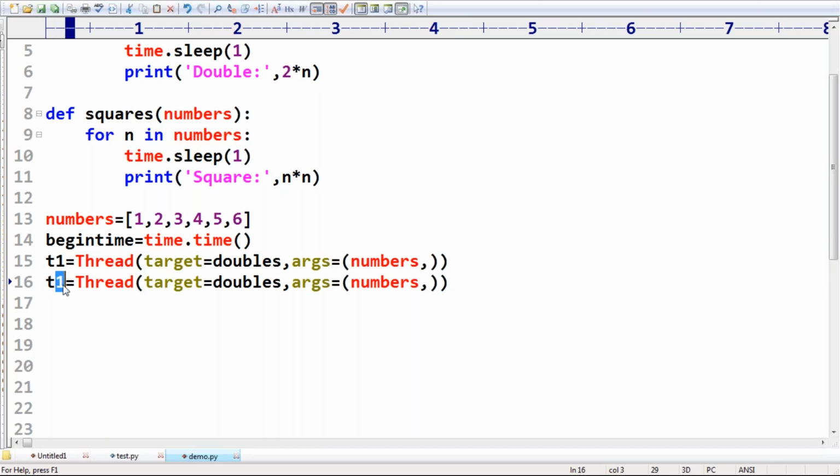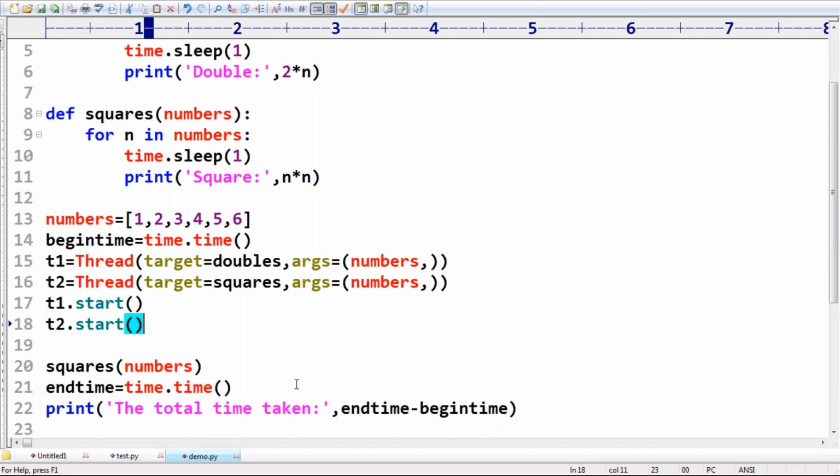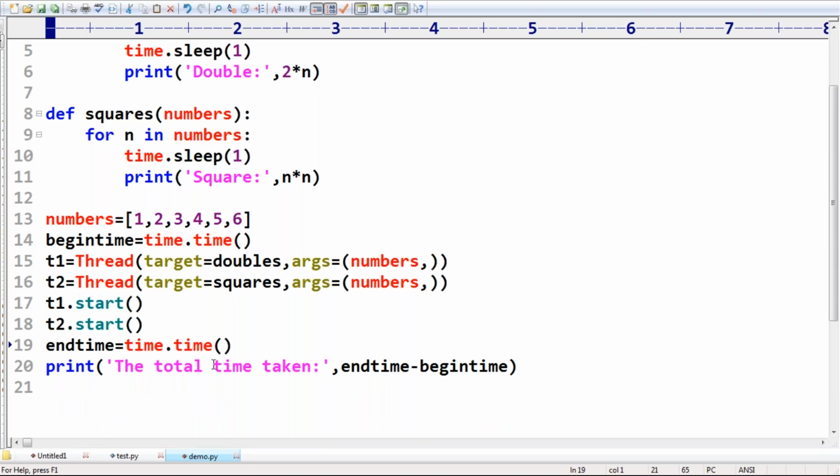T2 is equal to Thread, like this. I'm taking, sir, T2 is equal to Thread. Now for the second thread, my job is squares. Now T1 dot start, T2 dot start. Observe that carefully, sir. T1 dot start, T2 dot start. Okay, now here we are not required to do end time is equal to time, like that.